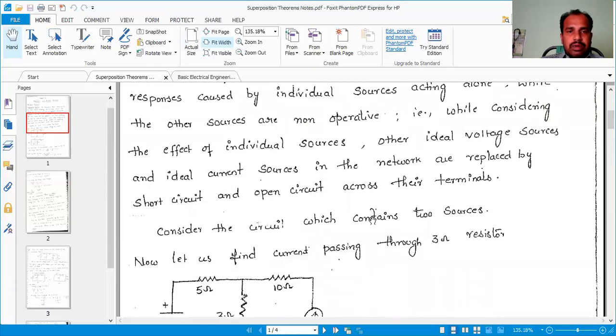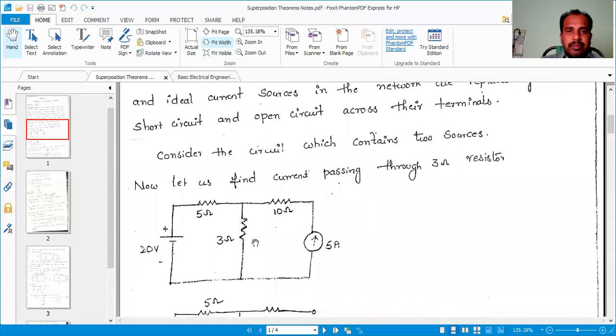For example, this circuit diagram is considering two sources, the 20 volts voltage source and the 5 ampere current source. There are three elements, 5 ohms, 3 ohms and 10 ohms. Now find the current passing through the 3 ohm resistor.